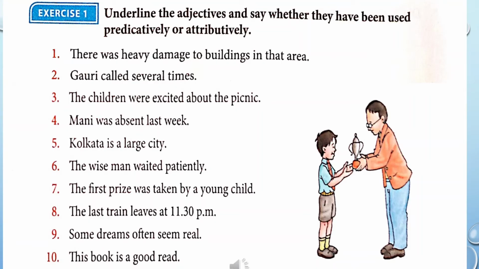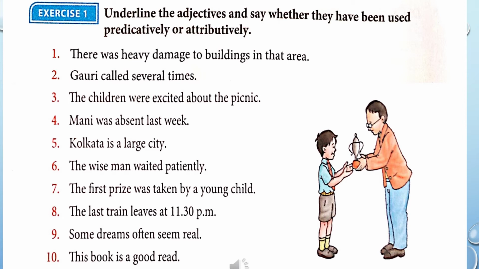As we already told, adjectives are the describing words which are used before or after the noun. In your previous years, you had learned in detail about the different types of adjectives. We can ask the questions like what, which, how, etc. to identify the adjective in the sentence. Here we are in our exercise 1. Underline the adjectives and say whether they have been used predicatively or attributively. Firstly, we have to underline the adjectives.